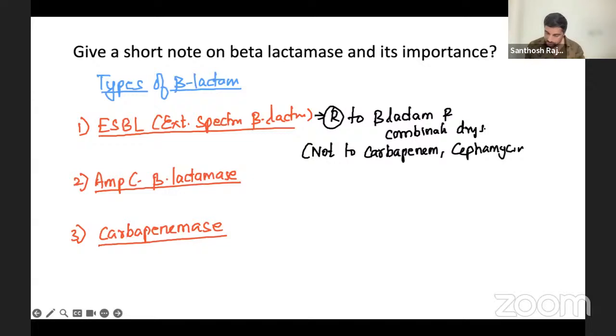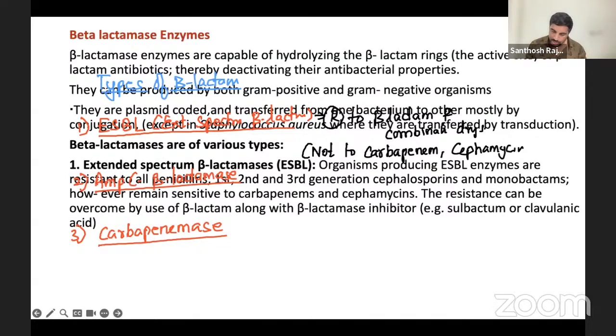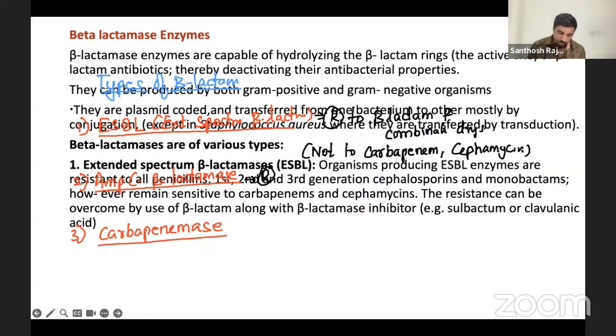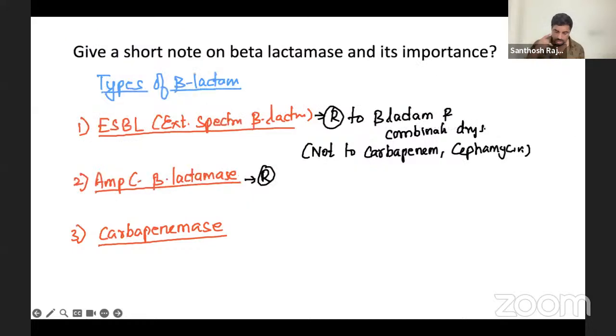That is the first point, the definition. AmpC is resistant to the same, once again. This is the same as the ESBL only.